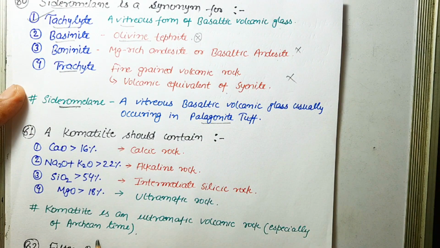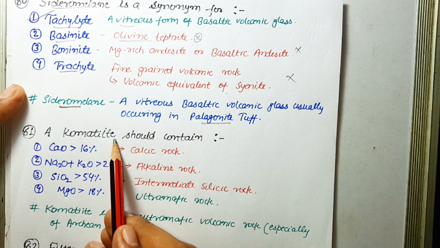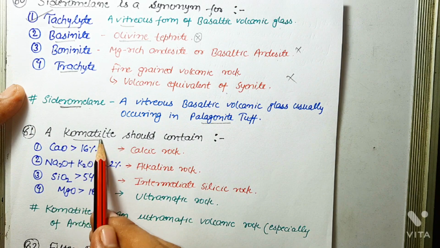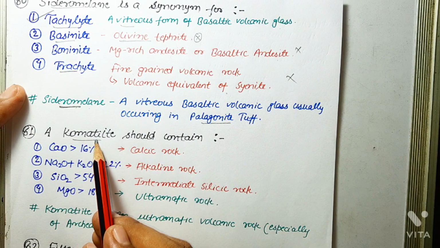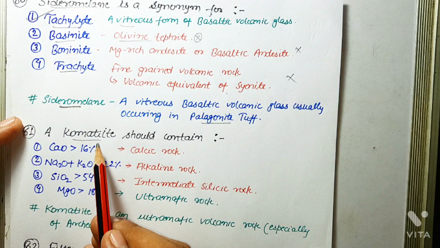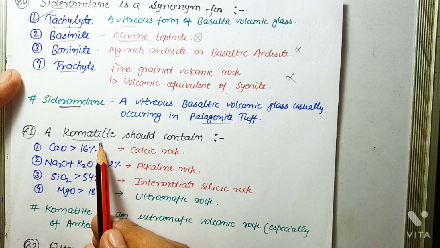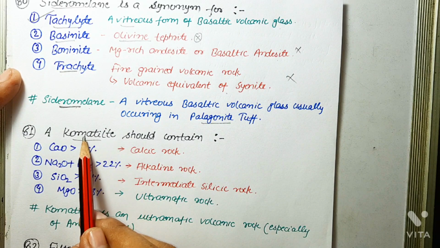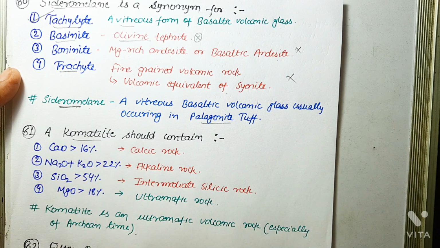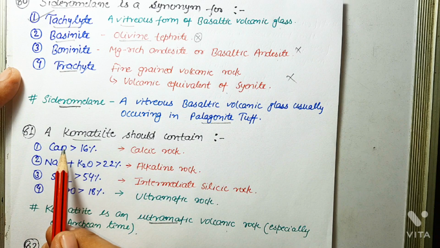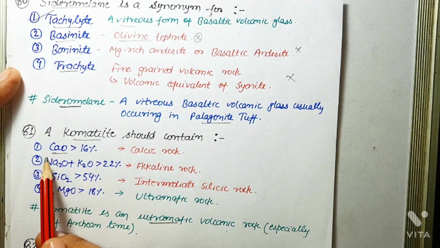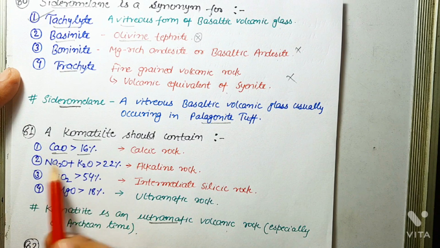Next question is, a komatiite should contain. Okay, so we have discussed komatiite in question 73. That komatiite is an ultramafic rock basically of Precambrian time or Archean time. So since komatiite is an ultramafic volcanic rock, it will contain mafic elements. Like if a rock has CaO greater than 16%, then it is considered a calcic rock.